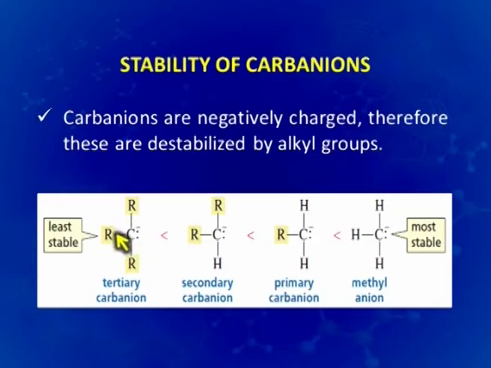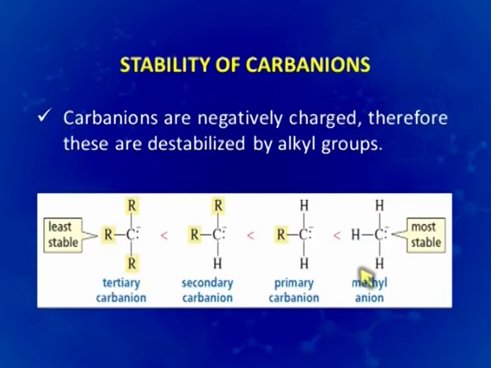As a result, the molecule would get destabilized, and as would be expected, the stability of carbanions will be just the reverse of the stability of carbocations if we consider primary, secondary, tertiary carbanions as compared to their carbocation counterparts.